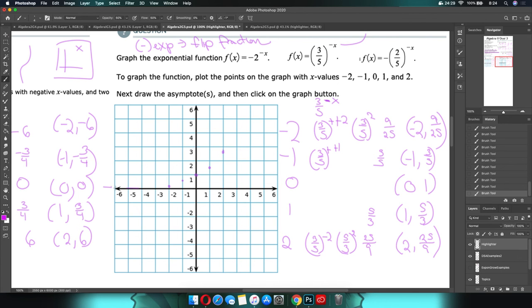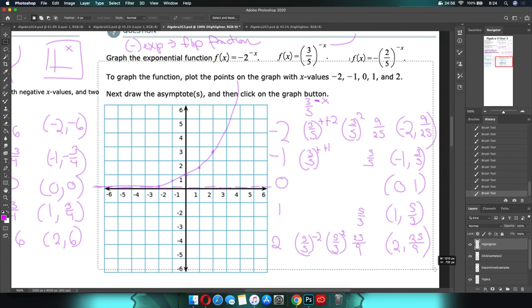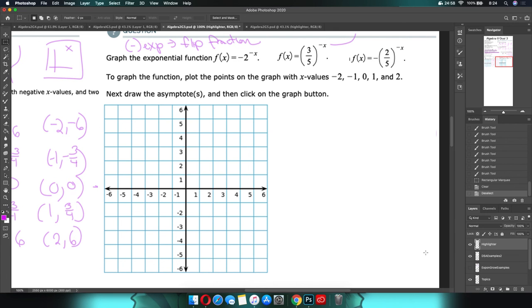We're going to put in our dotted asymptote. I regret having the line being black because you can't really see the graph, the asymptote as I'm making it. And then your graph is going to look something like that once you do it out. And the good news is, because you're doing this in the software, this is the love part of the love-hate relationship, it actually graphs really neatly for you. And we can see we have that exponential curve, which means we're on the right track. Okay, last one, and then we'll consider this video complete.